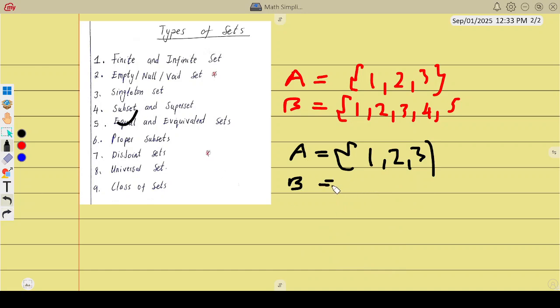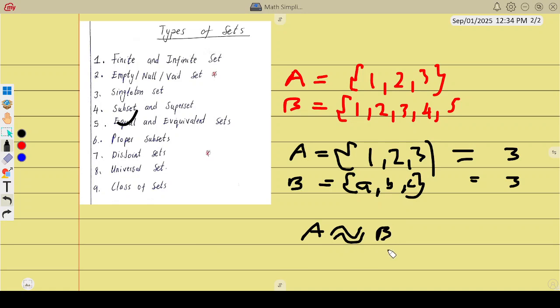And then equivalent means that in B we have A, B, C. So here you can see that the number of items in A, the cardinality, is 3. We have 3 items. Also in B, when we count the number of things, we have 3. That is the cardinality. Since A and B have the same cardinality, we say they are equivalent. So the symbol for equivalent is written like this: A is equivalent to B. Yeah. So if they have the same things, then A is equal to B.